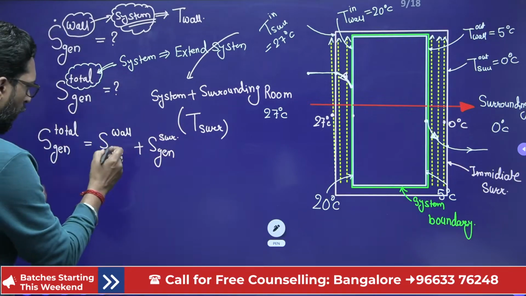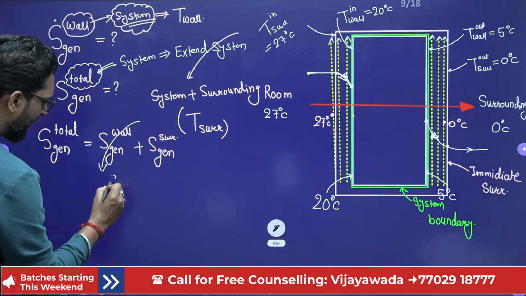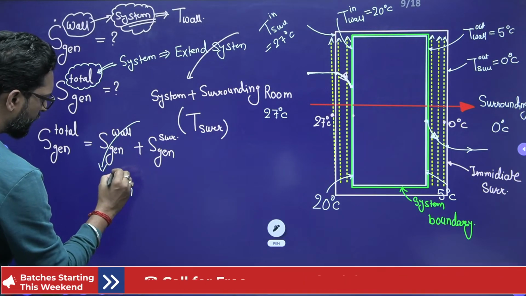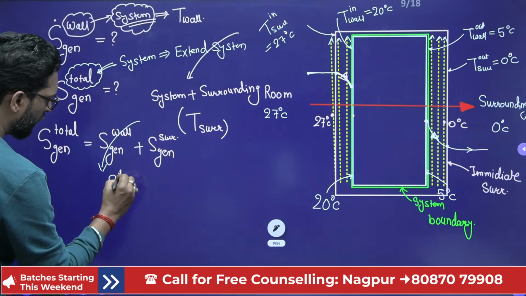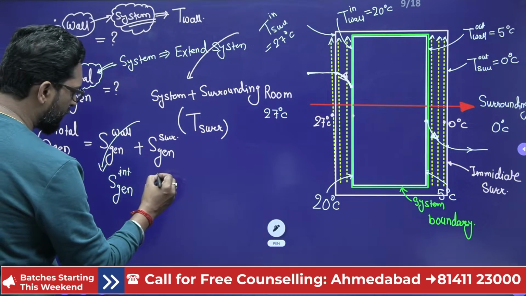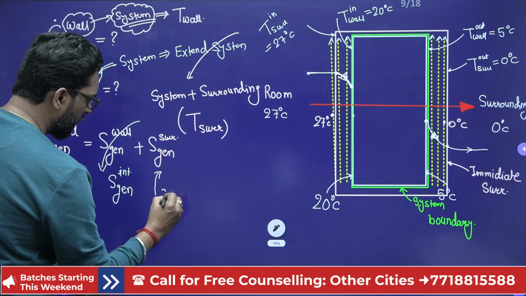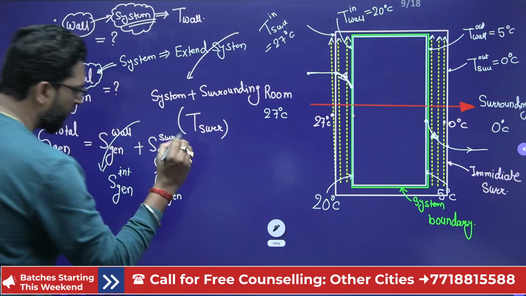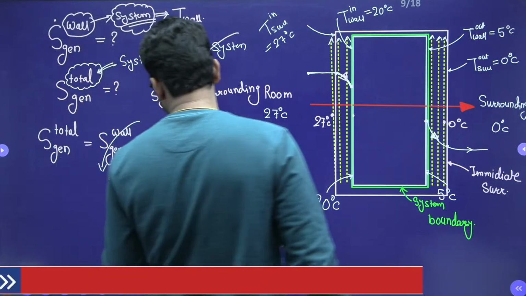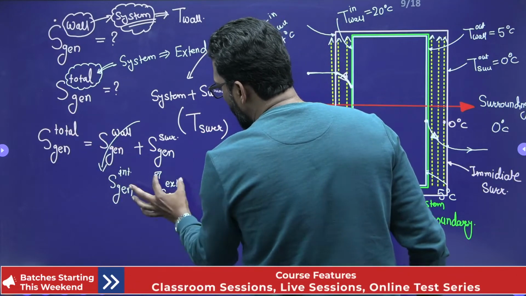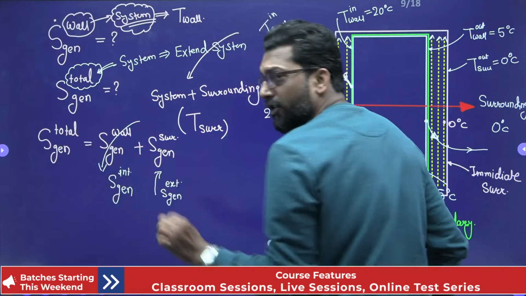Okay. So the wall is what? Internal. S generation is due to internal, and this is your S generation external, the surrounding. So internal generation plus external generation combined gives the total generation.